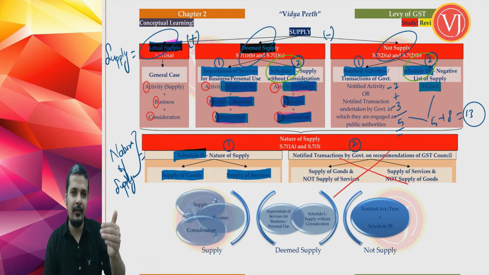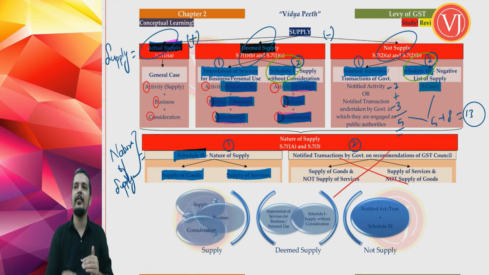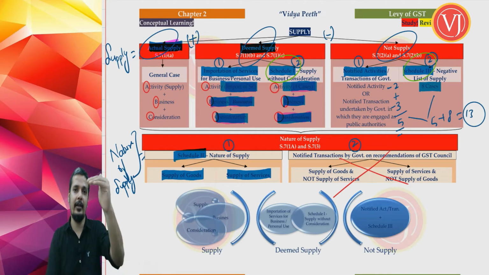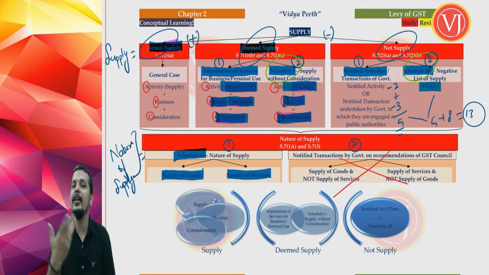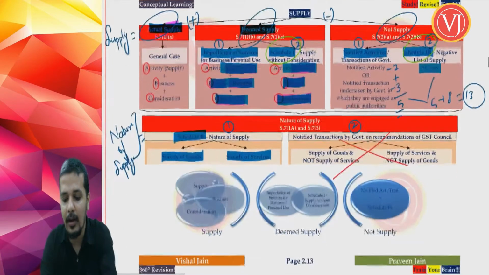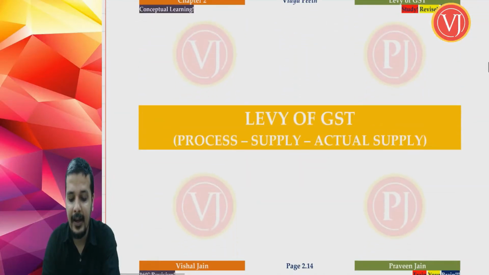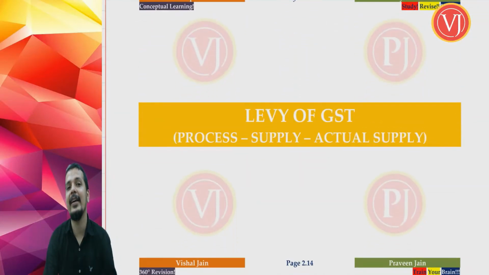They will be mentioning few cases where they will tell that these are supply of goods, and they will be mentioning few cases where it will be said that it is supply of services. And this is the way you have to read supply. Rather, supply has to be read in 2 ways. Supply, first understanding what is supply, then understanding nature of supply, whether it is supply of goods or supply of services.